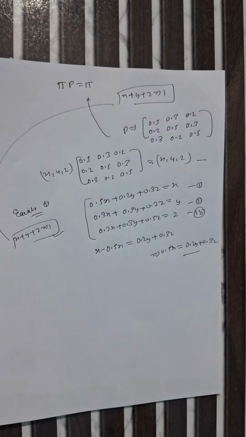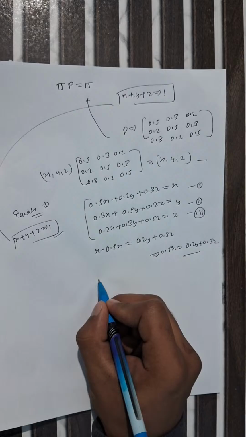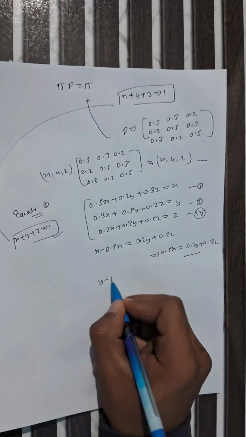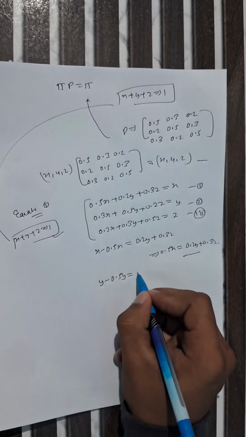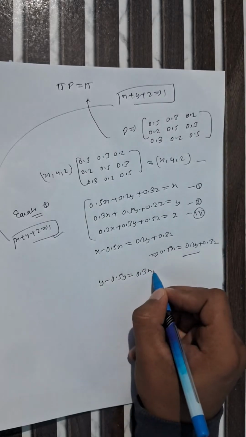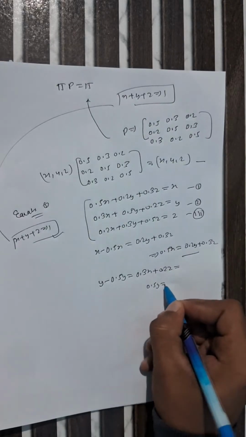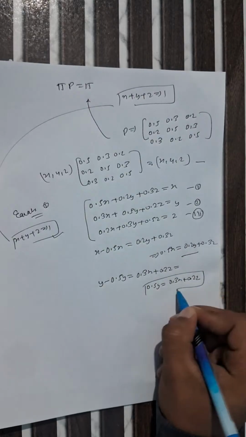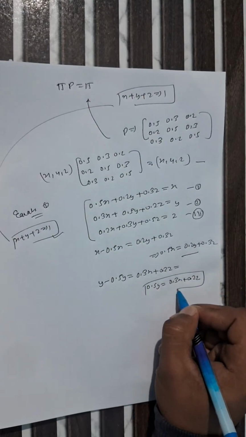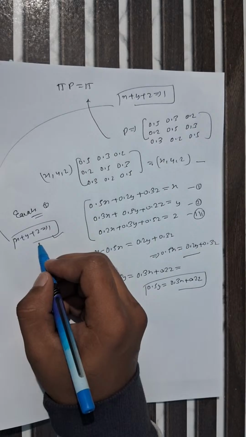Don't worry, I'll solve it completely. So from the second equation, y minus 0.5y equals 0.3x plus 0.2z, which gives 0.5y equals 0.3x plus 0.2z. This is our another equation. And already we know that x plus y plus z equals to 1.